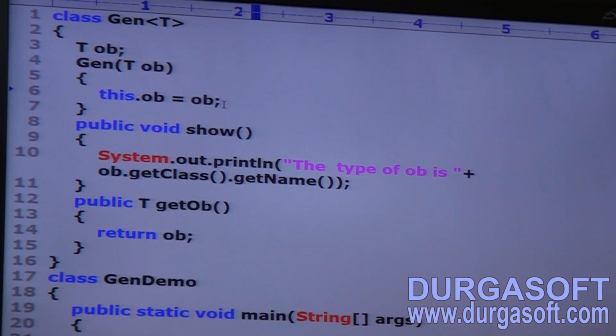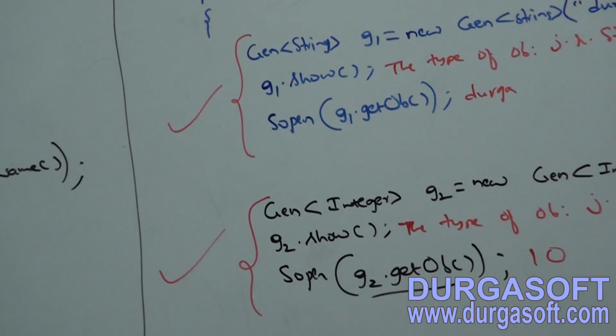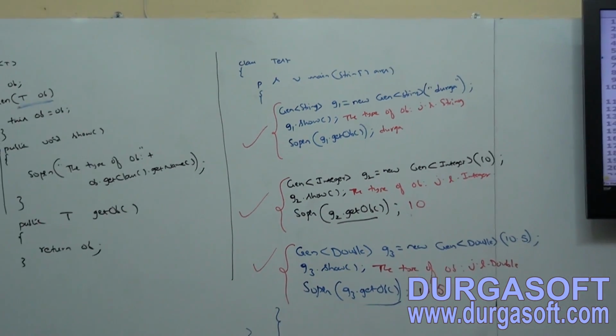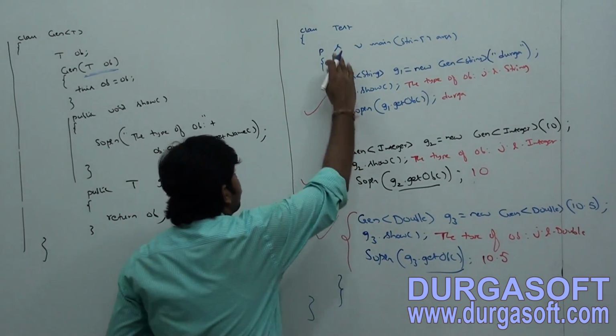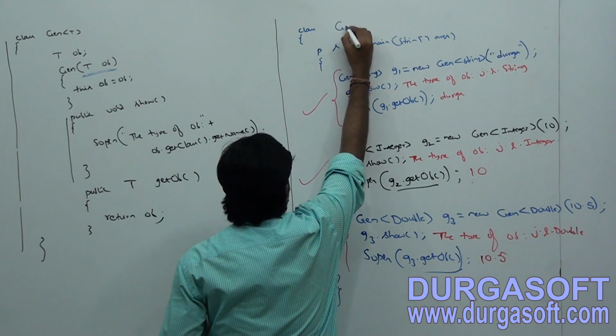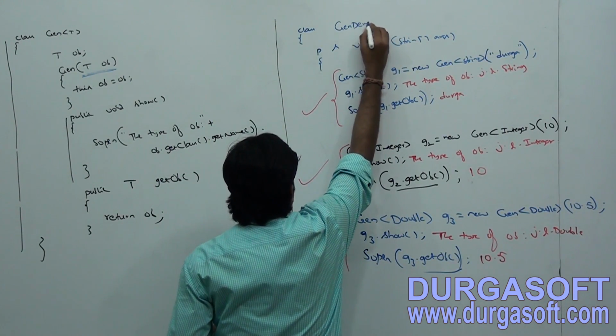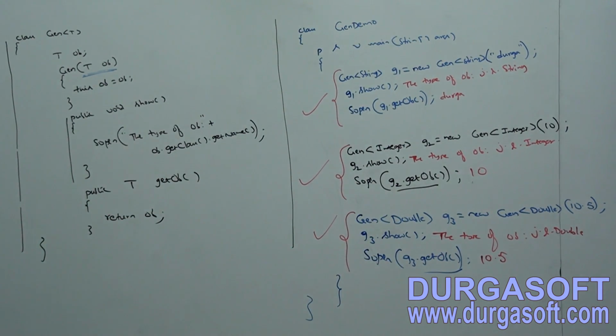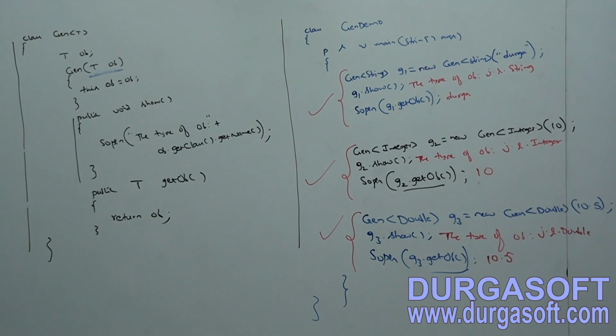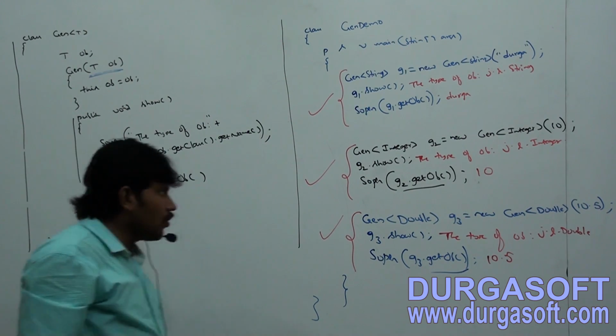Okay, take this example. Take it clearly. Here instead of Test, let me take GenDemo. Class GenDemo, like this. Very simple. Take it clearly, including the output also.